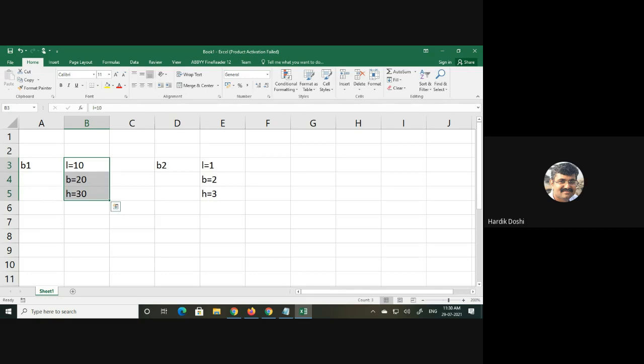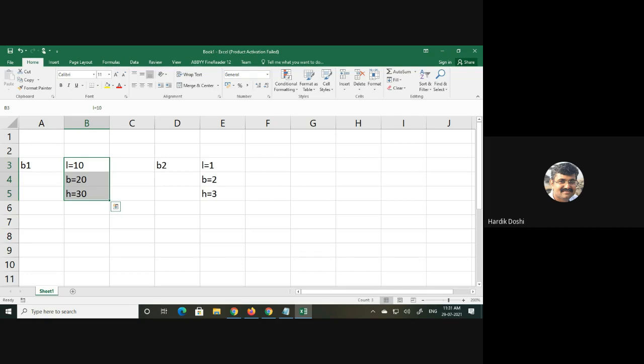Again, one more thing I want to clarify. When I am making an object of the class, okay, so now when I say I have created two objects for the class, one is B1 and another is B2.